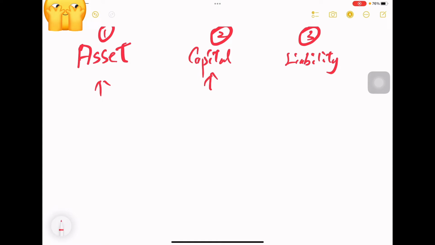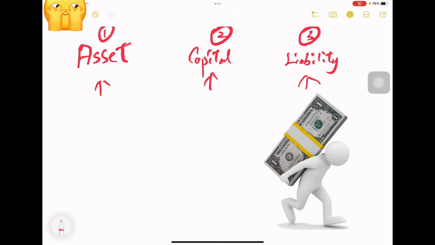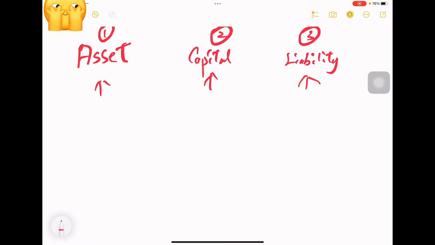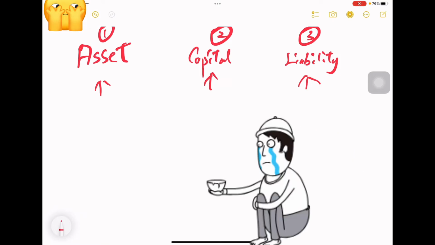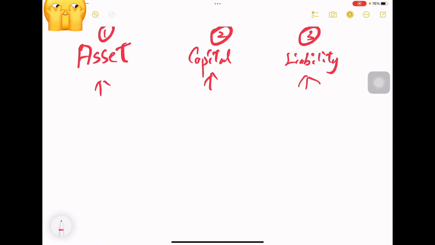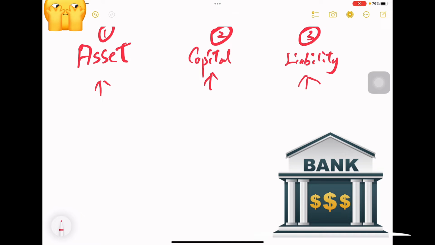And finally, the third member is liability. What is liability? It means that the company owes money to others. For example, during the operation, the company needs more cash. But unfortunately, the owner doesn't have much cash on hand and asks for help from the bank. The bank lends money to them and they use the money borrowed from the bank to maintain their operations.